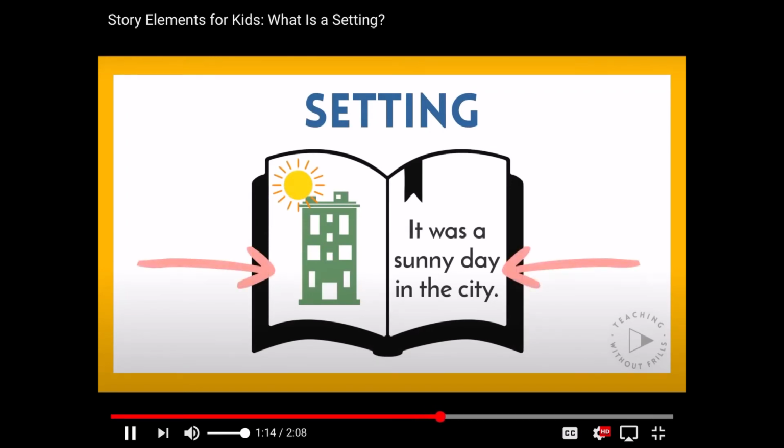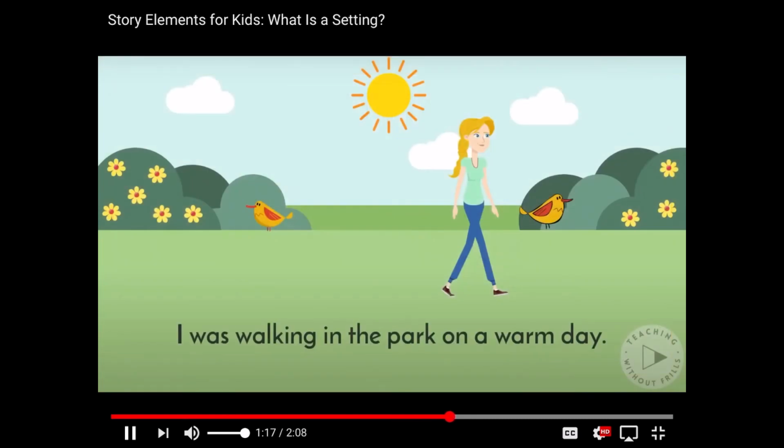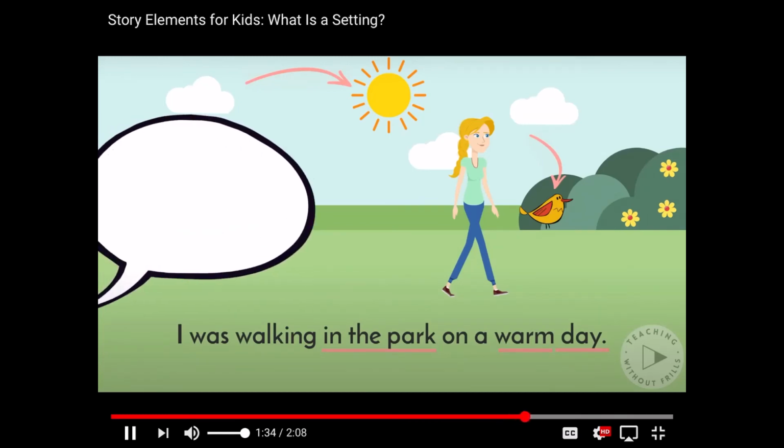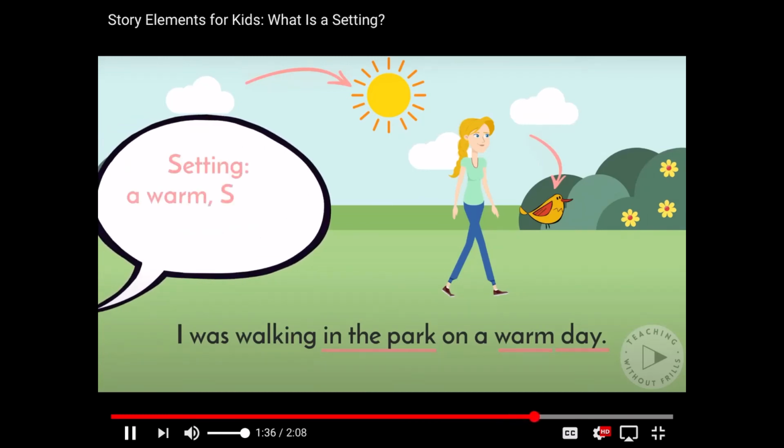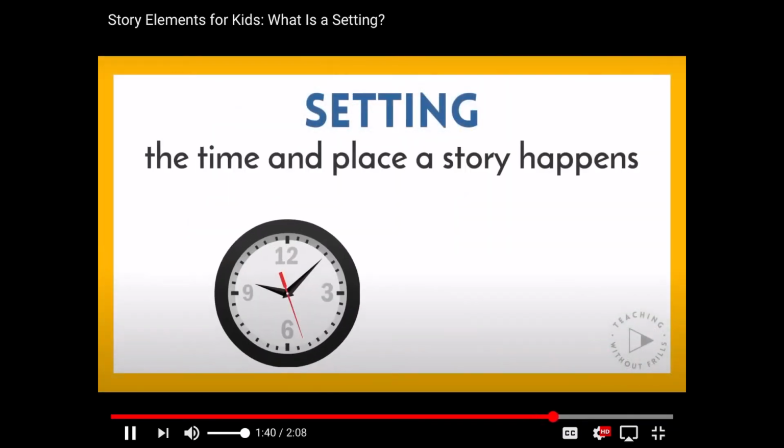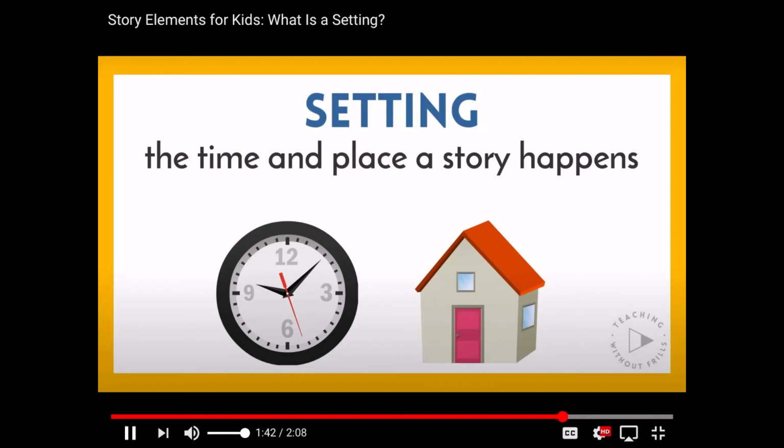Let's try it. I was walking in the park on a warm day. How would you describe this setting? The text tells you I'm in a park, it's warm, and it's daytime. The illustration shows flowers and birds and the sun. I think it might be spring. So we could describe the setting as a warm spring day in the park. So remember, setting is the time and place a story happens. What settings have you seen in stories before?